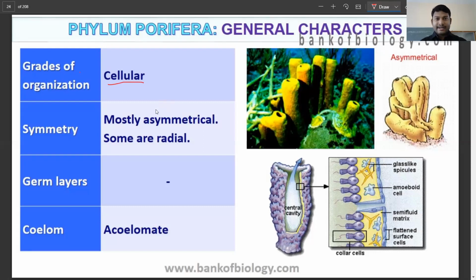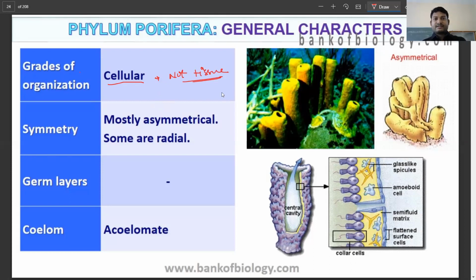Remember, when we're talking about cellular level, we're not talking about a tissue. Instead, it is simply a group of cells, and that is why they are not tissue. They are simply cells which are organized together to form the organism.